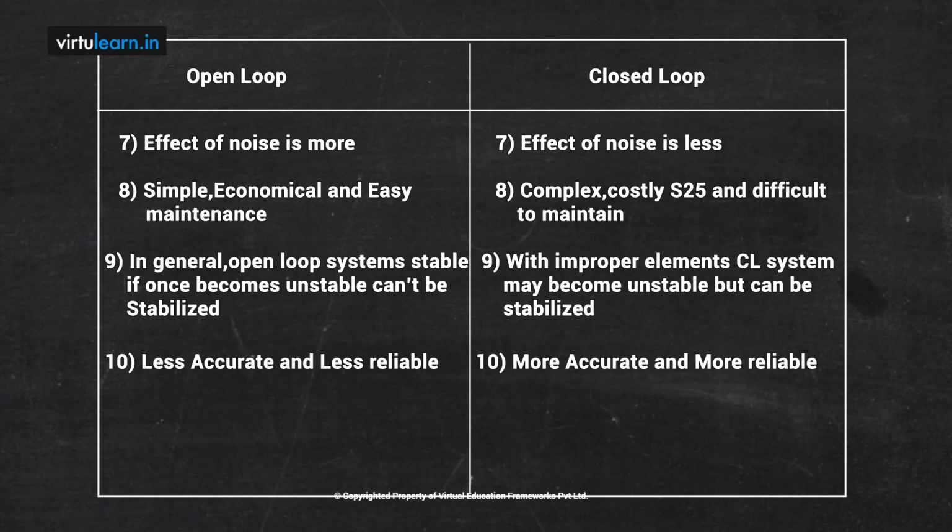Then, looking at the accuracy as well as the reliability of the system, my open loop system is less accurate and less reliable, because the output goes directly and we don't have any provision to monitor the output to take any corrective action. In the counterpart, the closed loop system is more accurate and more reliable. So these are some of the comparisons between my open loop system, which is non-feedback, and a closed loop system, which is a negative feedback system.